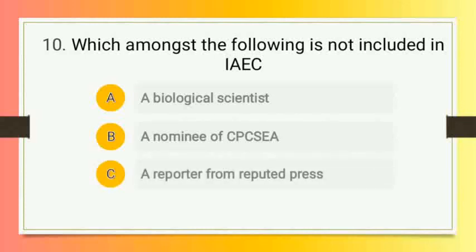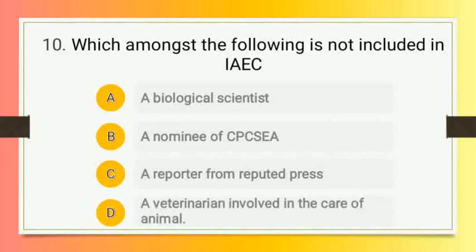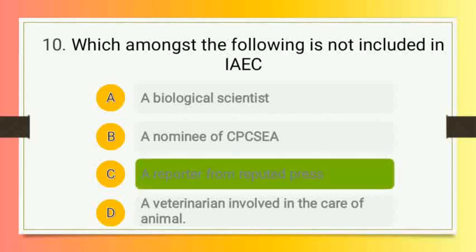Option number C, a reporter from a reputed press. And option number D, that is a veterinarian involved in care of animals. So students, the correct answer of this question is option number C, that is a reporter from a reputed press is not included in IAEC.